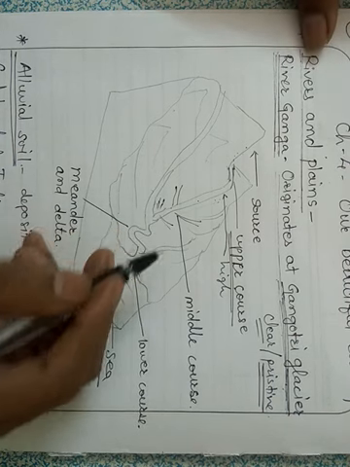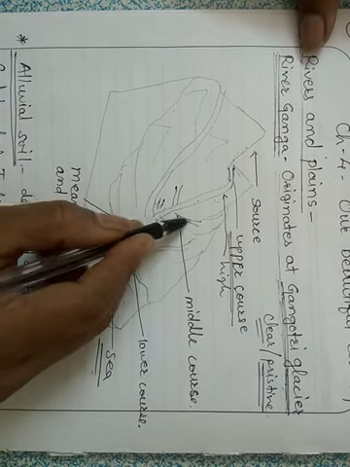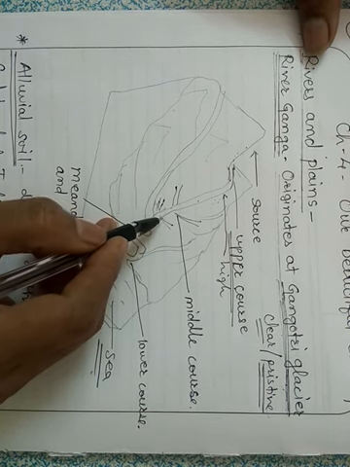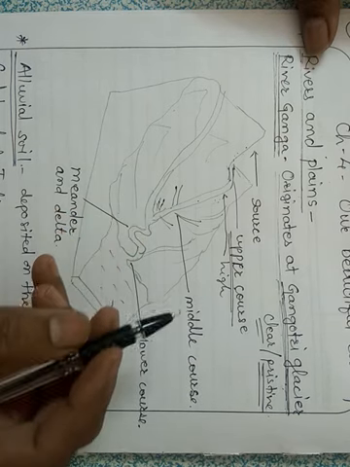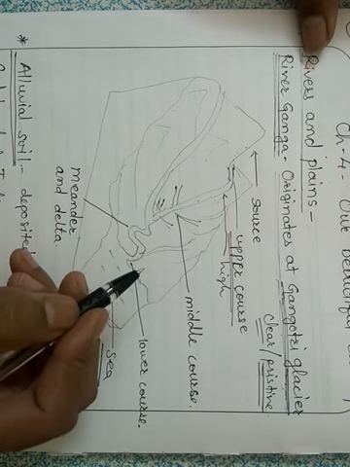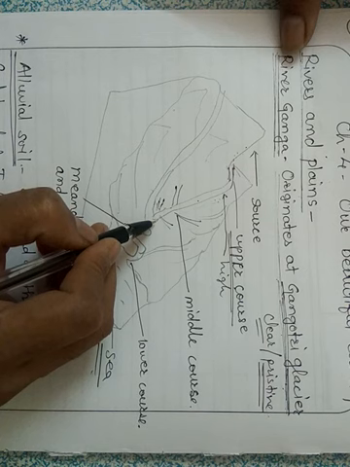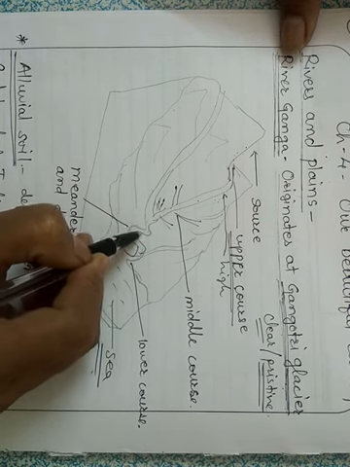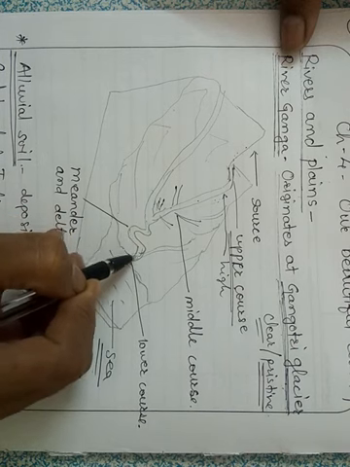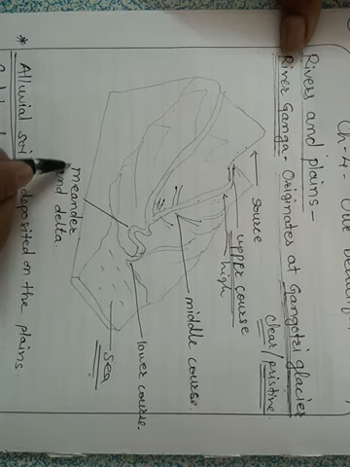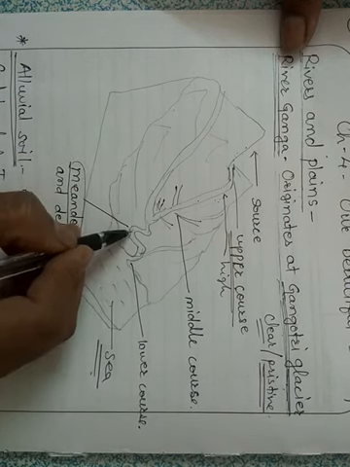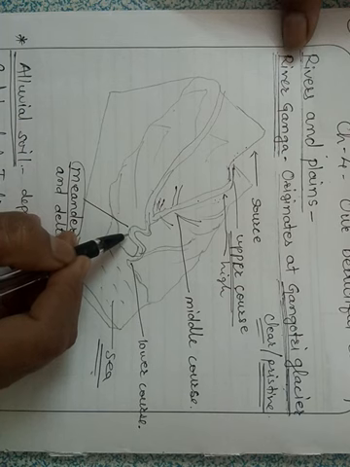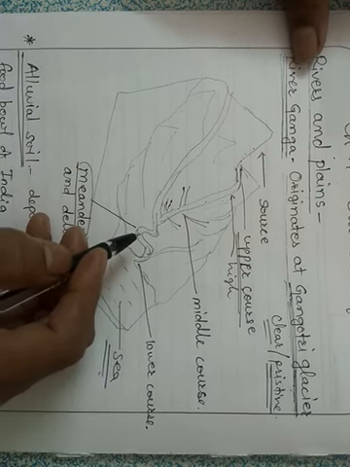The volume of the water increases as other rivers join, and its speed slows down. It forms loops in the plains. These loops are called meanders.